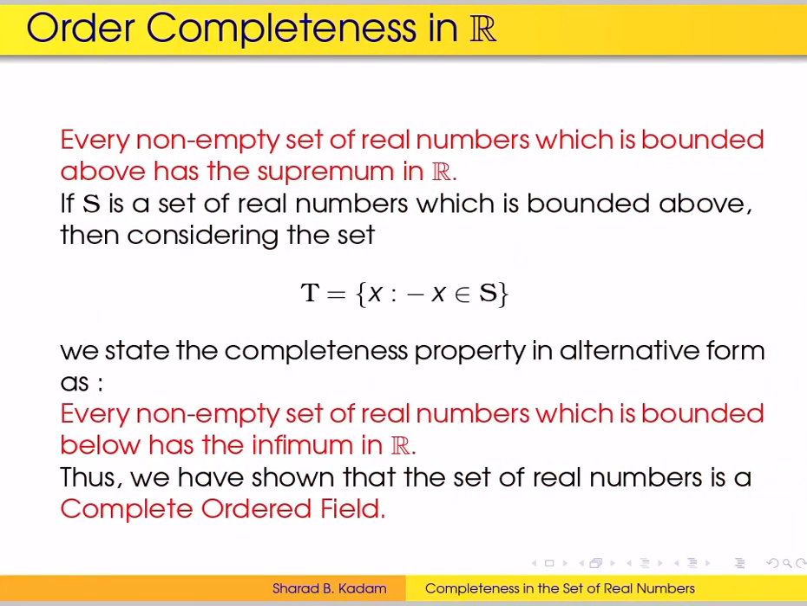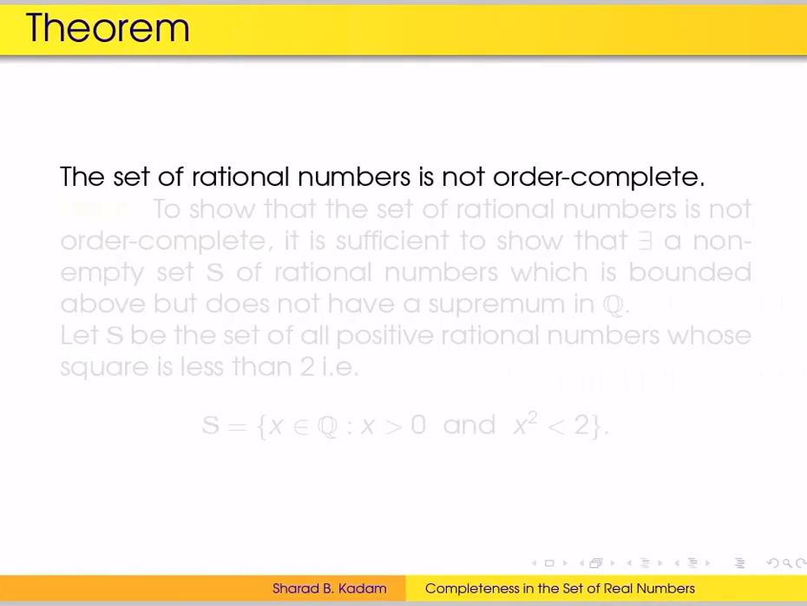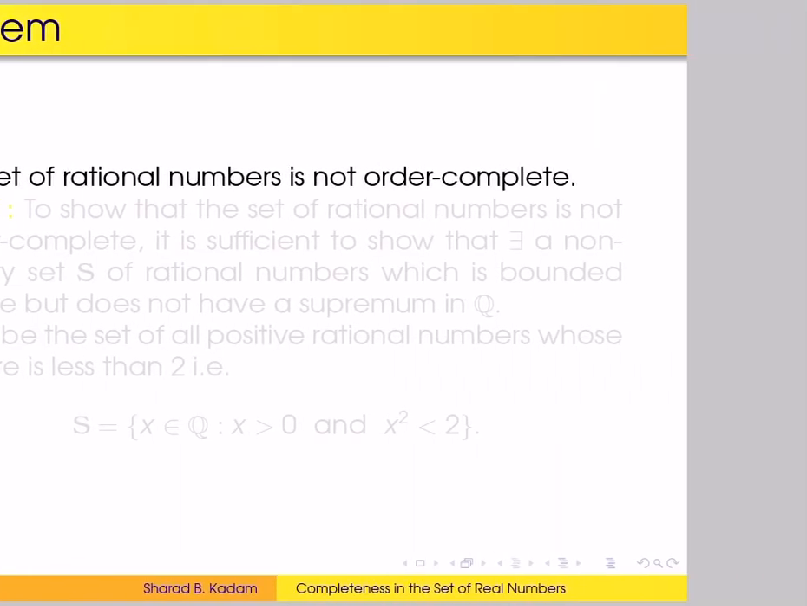So this is called a complete ordered field. So the set of real numbers is a complete ordered field. So we have a theorem. Its statement is: the set of rational numbers is not order complete. So let's begin with the proof.